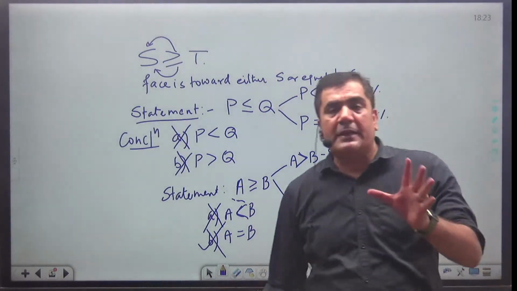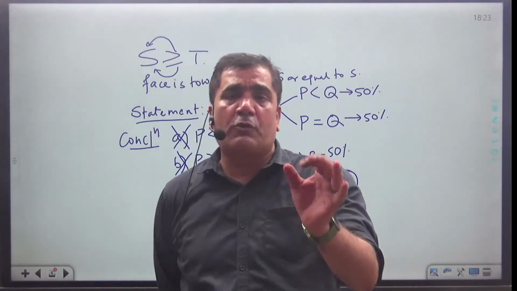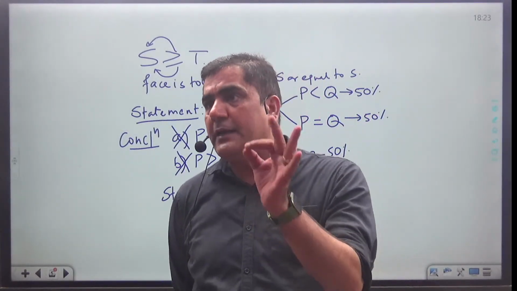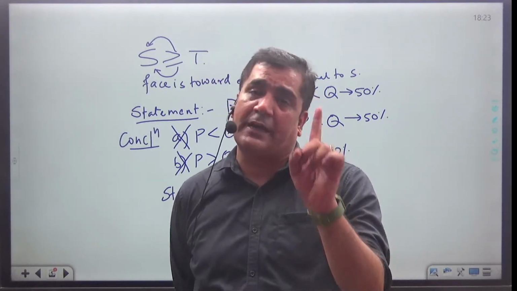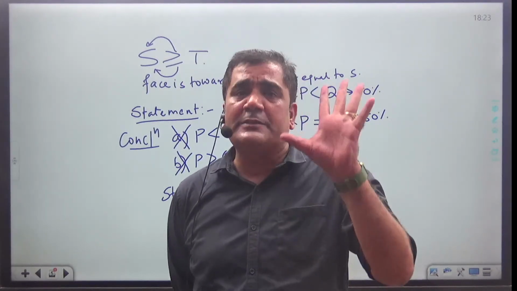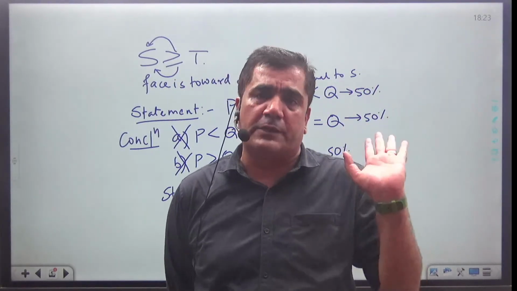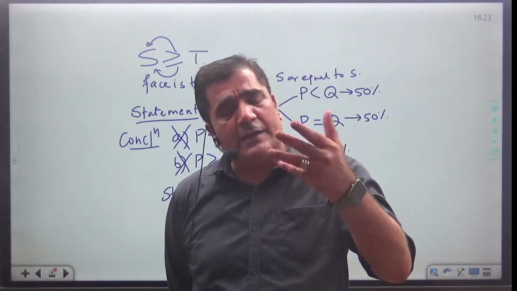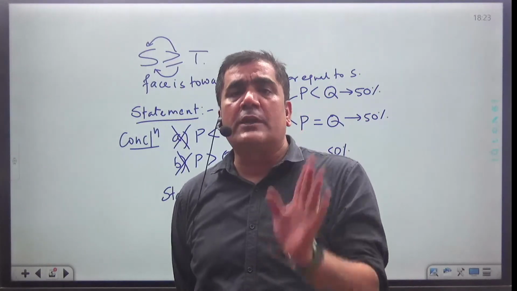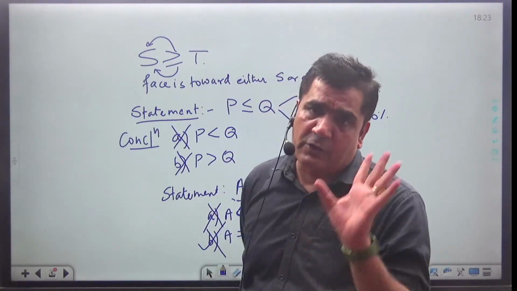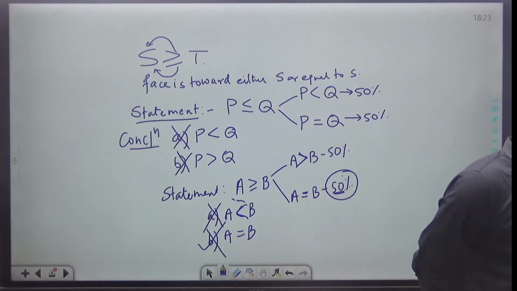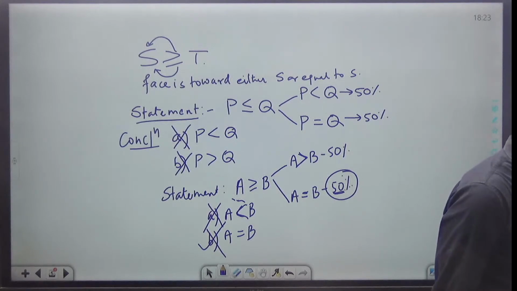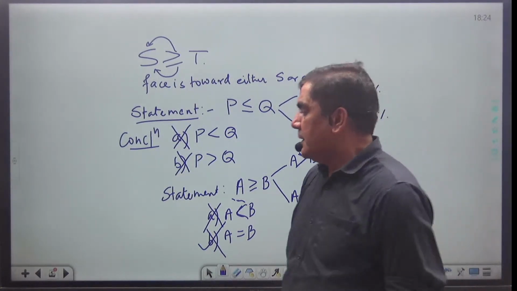Clear? My simple concept is you will mark any conclusion to be correct if that conclusion is 100% correct. If that is 90% correct, we will treat it as a wrong conclusion. 95% correct, wrong conclusion. Right conclusion means 100% correct conclusion. Always remember this. Clear? Okay. Now let's start.